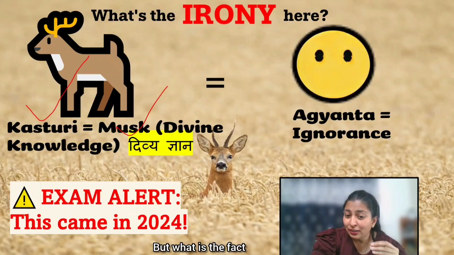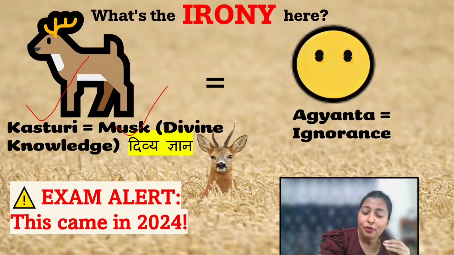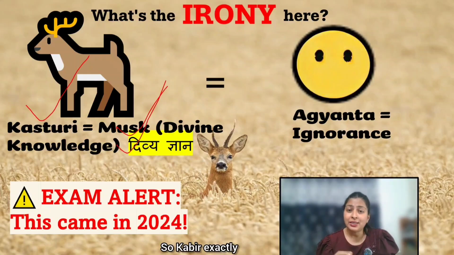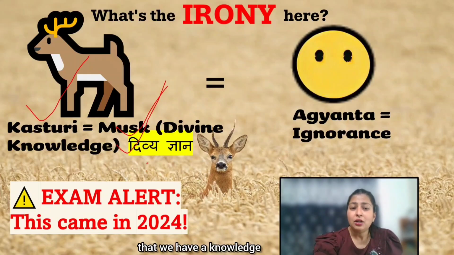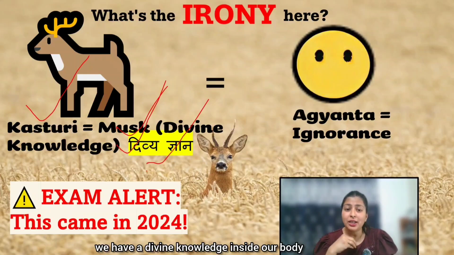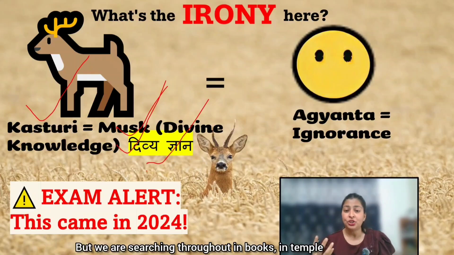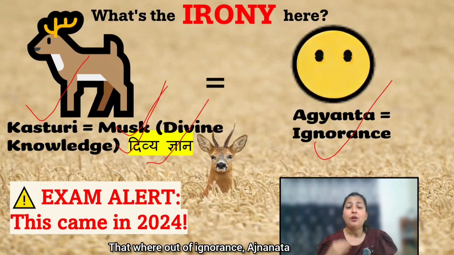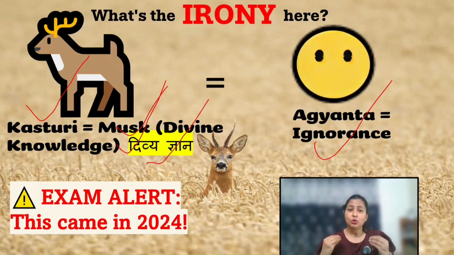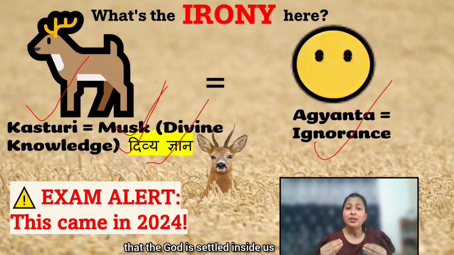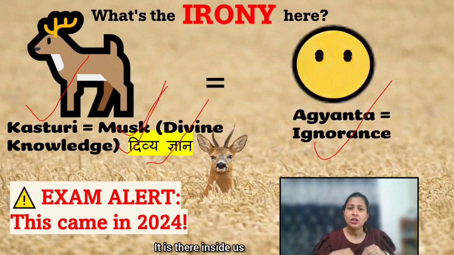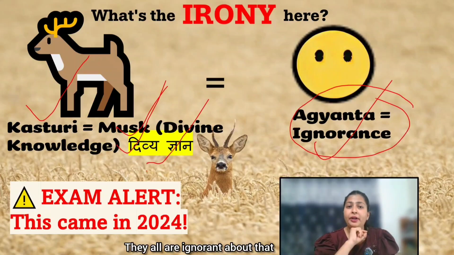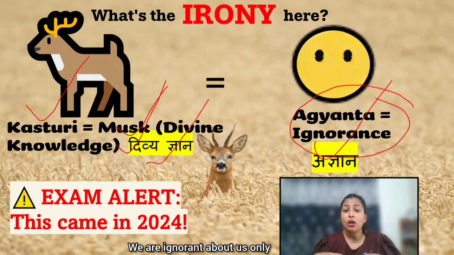But what is the fact? That smell is coming from where? From that navel. So Kabir यहाँ पर exactly यही कहता है that we have a knowledge, we have a divine knowledge inside our body, but we are searching throughout in books, in temples. So Kabir is also exactly saying the same thing, that out of ignorance, Agyanata, we are searching for God outside, right? So what message was Kabir giving? That God is settled inside us, and the ones who don't know about that, they all are ignorant. We are ignorant about ourselves only, we are agyan.